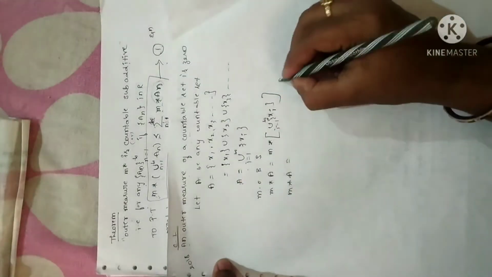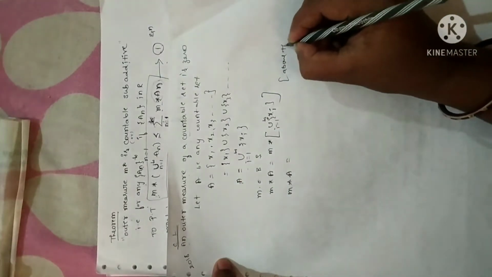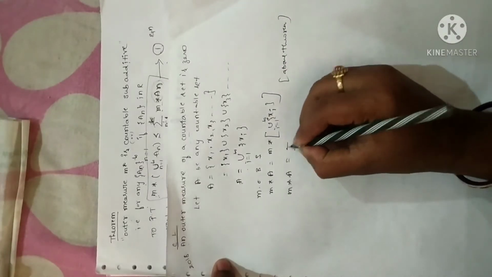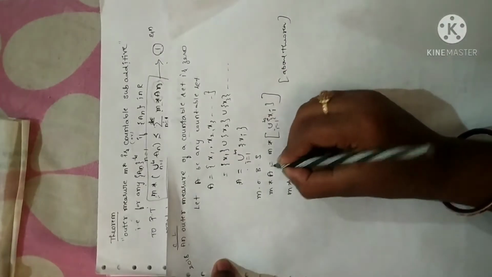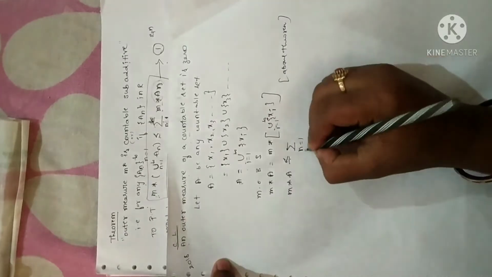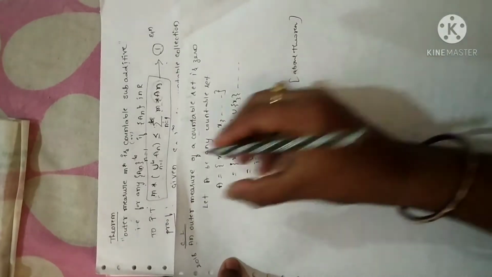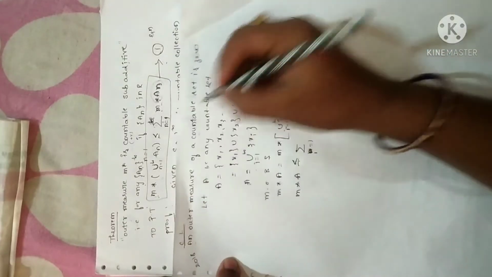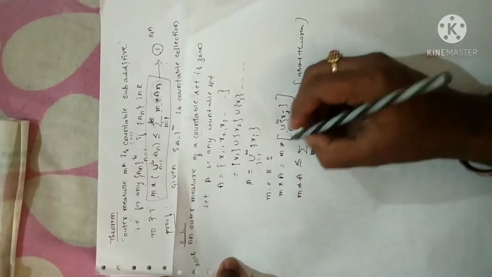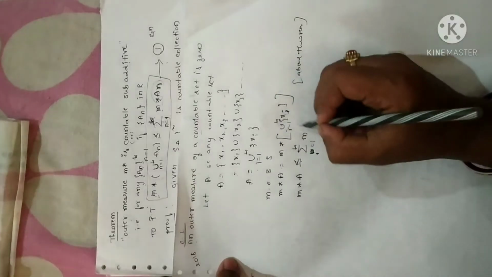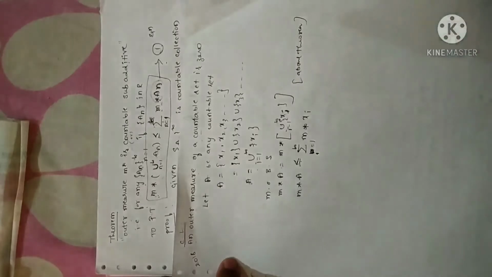Now I'll apply the above theorem. By above theorem, I can write summation less than or equal to. Here I have suffix i, so in place of n I use i, i equal to 1 to infinity, summation, taking measure inside, M star of xi.